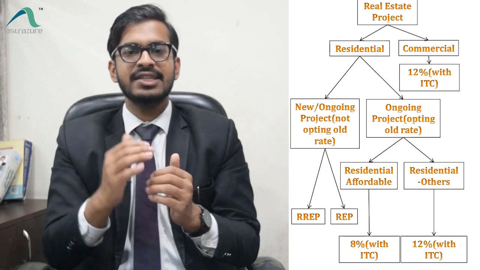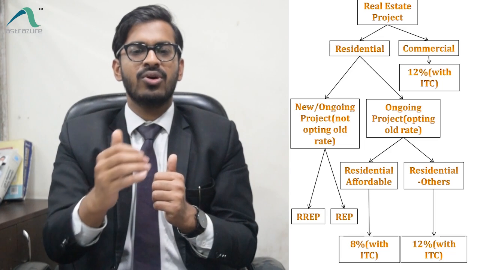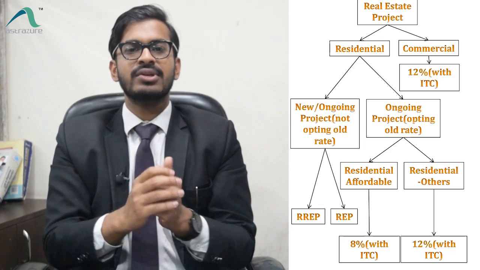RERA basically uses the term real estate project or REP for all construction projects. It has bifurcated such real estate projects into two types. The first type is the residential real estate project or RREP, and the second category is the remaining category, other than RREP.